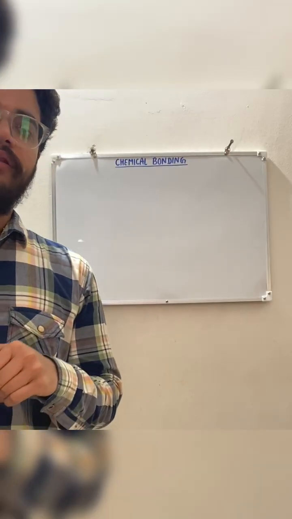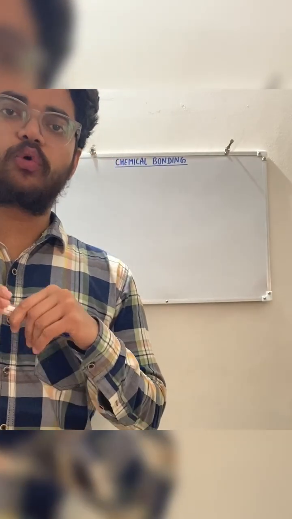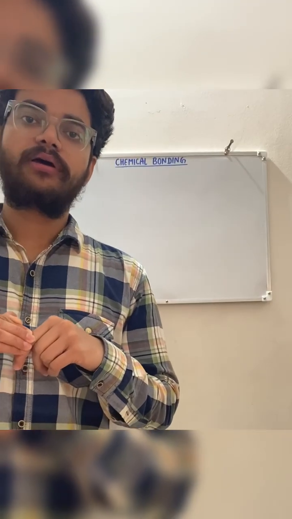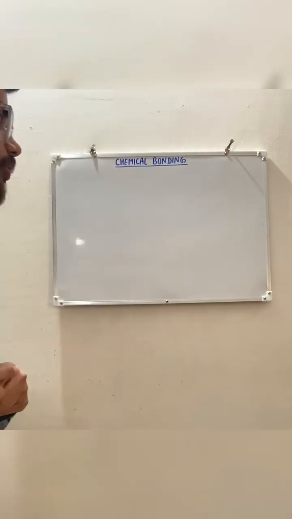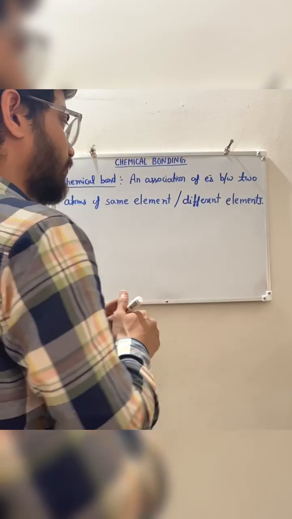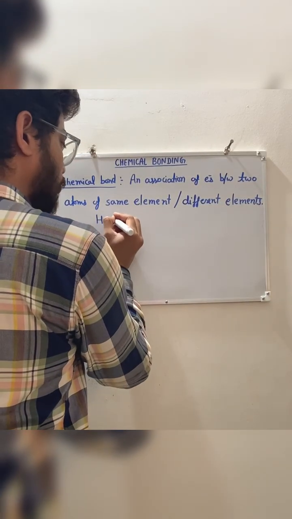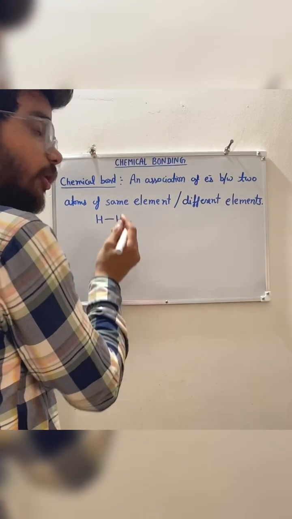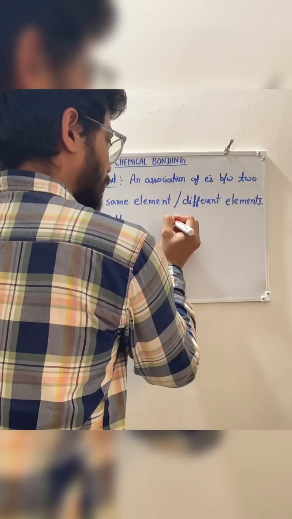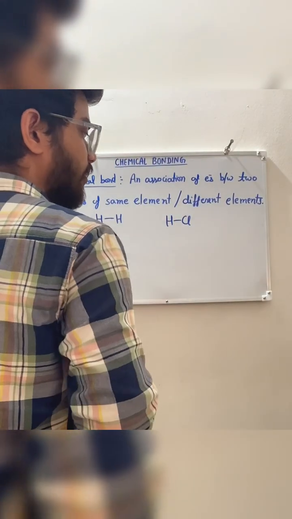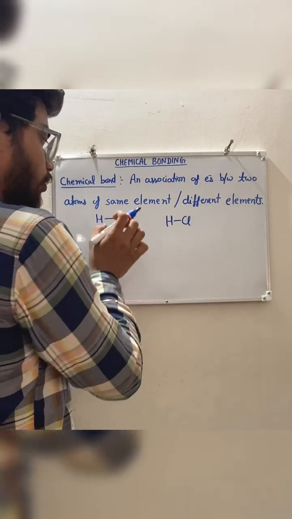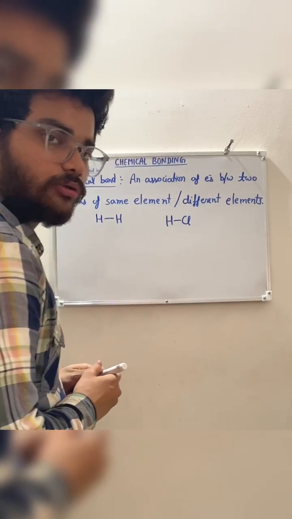If you have to define a chemical bond, you can say that a chemical bond is nothing but an association between two atoms of the same element or the association between two atoms of different elements. For example, a hydrogen molecule is made up of two hydrogen atoms, so the chemical bond is formed between two same elements. And when I talk about HCl, there are two different elements. So a chemical bond can be made between two same elements or two different elements also, right?